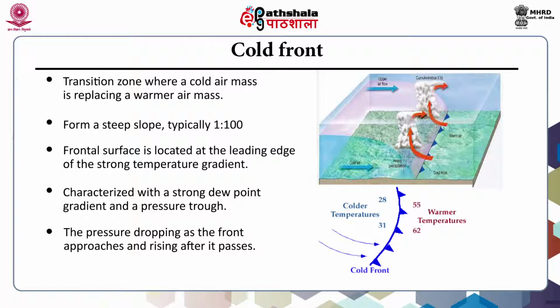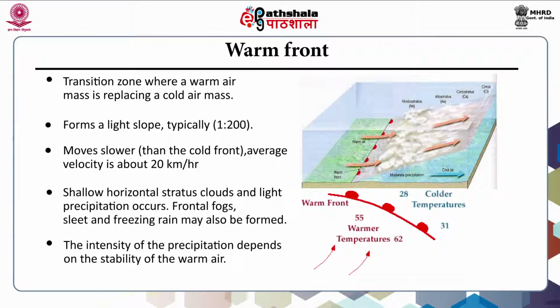organized along a line. They move faster than the warm front, up to 30 miles per hour, that is about 50 km per hour. In this figure, symbolically a cold front is represented by a solid line with triangles along the front pointing towards the warmer air and in the direction of movement. On the colored weather maps, a cold front is drawn with a solid blue line. The second type is the warm front. A warm front is defined as the transition zone where a warm air mass is replacing a cold air mass.